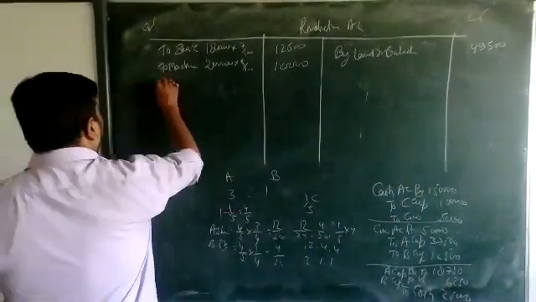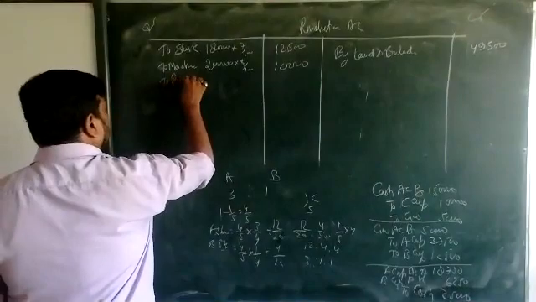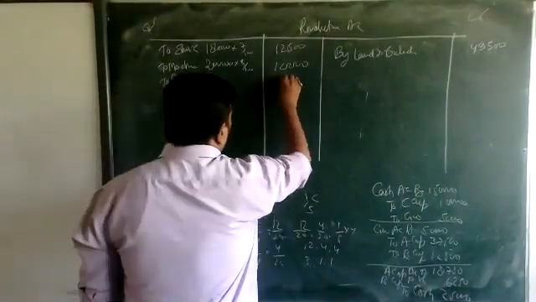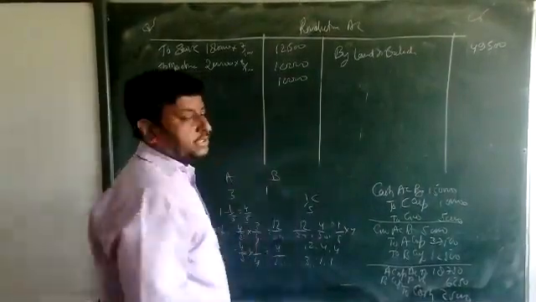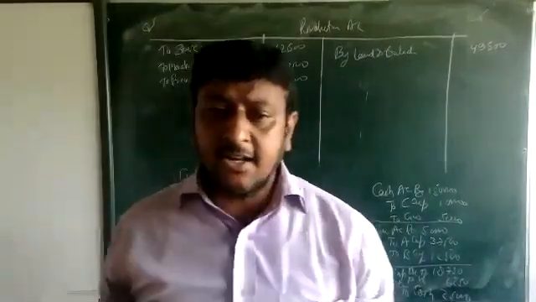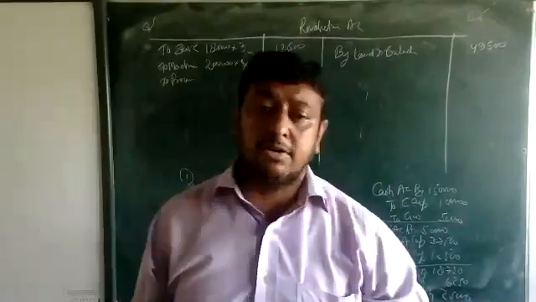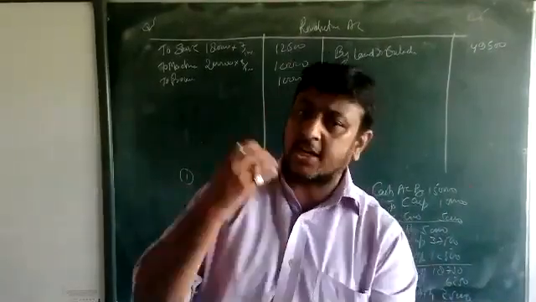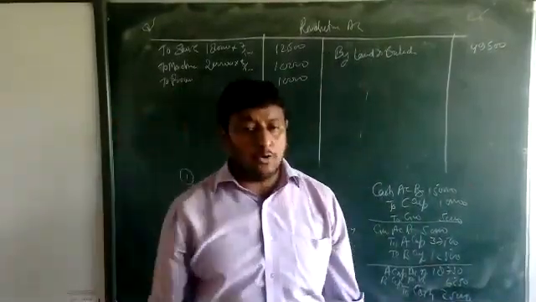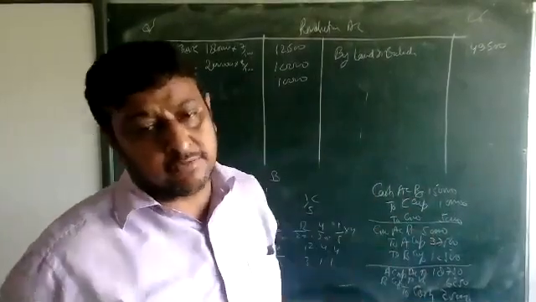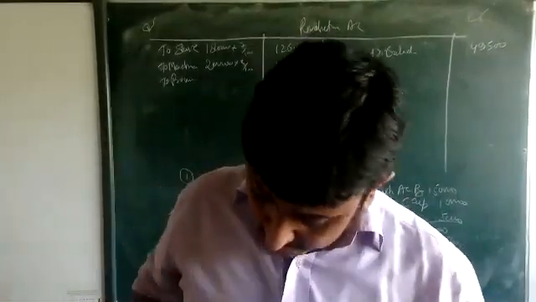Then 5% provision is 10,000. Okay. Up to this is clear. Increase and decrease of assets and liabilities we are showing in a revaluation account. We show only how much amount increased and how much decreased. Okay. Next.